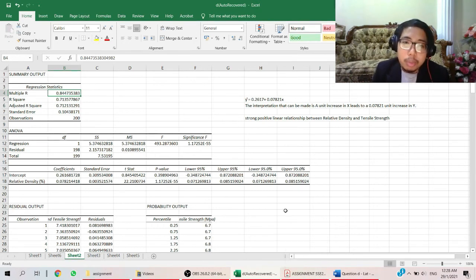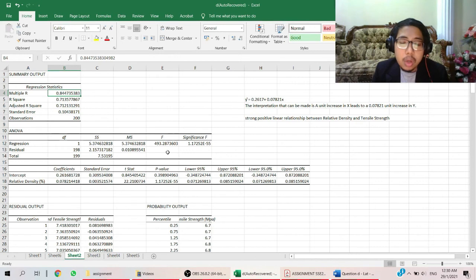By using hypothesis test, we can test the significance of regression where relative density is different from 0. Using the F-test approach, H0 is beta equal to 0 and H1 is beta not equal to 0. We will reject H0 if the p-value or significance F is less than alpha. In this case, the alpha is 0.05.